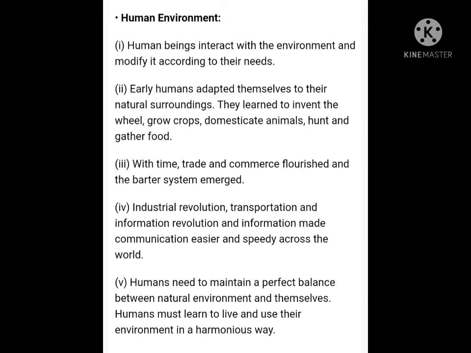Widespread deforestation, pollution, environmental problems like global warming, destruction of ecosystems and the extinction of animals, all these things are the consequences of what we have done to our natural environment. To save the earth and protect our environment, it is very important for us to strike a balance between the natural and the human environment, and to use our natural resources judiciously. Our greed has led to the rapid depletion of natural resources in several parts of the globe.